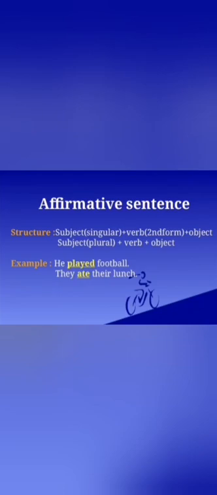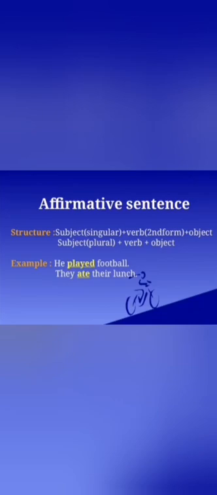The structure of affirmative sentence is singular subject, then verb which must be in second form, then object, or plural subject, then verb which will again be in second form, and then the object. For example, he played football.